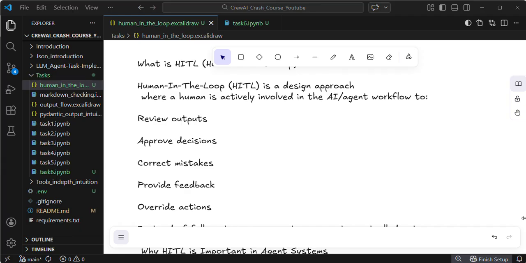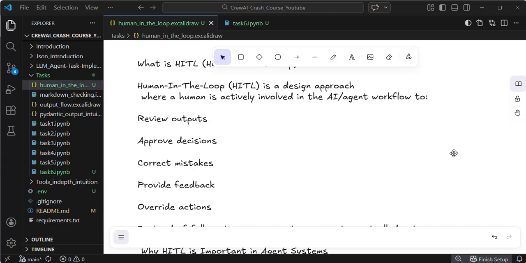Human in the loop, tools, memory, short term, long term, will all be similar in other frameworks also, like LangGraph, LangChain, LlamaIndex, Agno, Google ADK. There will be tools, human in the loop, memory, all the things are similar. There will be some difference, but not that much. If you understand human in the loop here in depth, then it will help you a lot to understand human in the loop in any other framework. So in this lecture we are going to learn about CrewAI. With that, let's start.